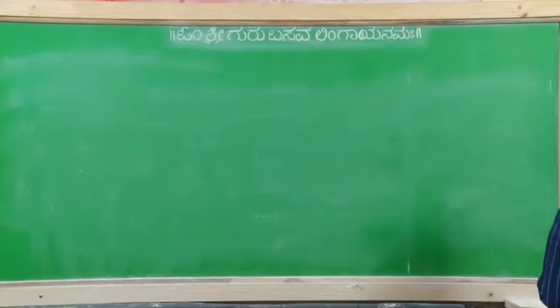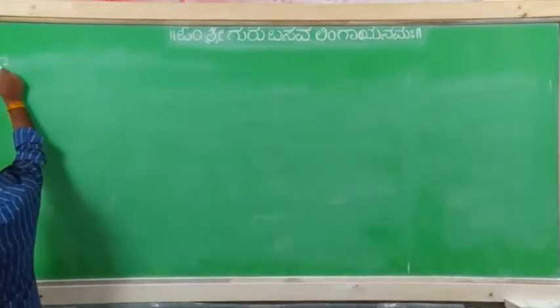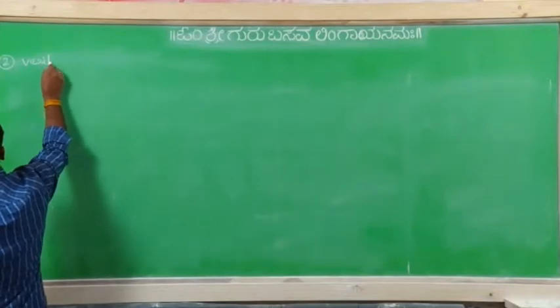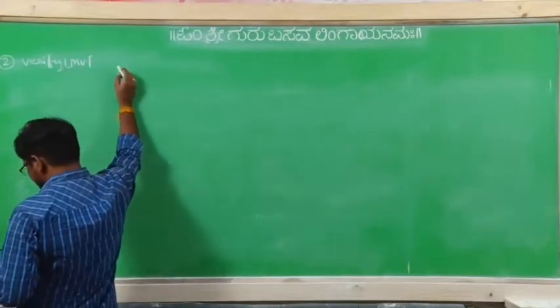Take one more problem on this one. Verify mean value theorem. Means you can write it as Lagrange's mean value theorem also.